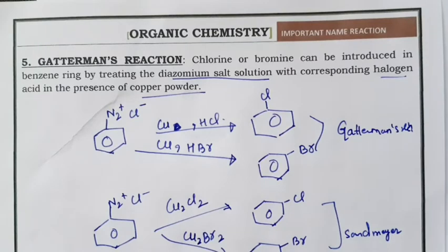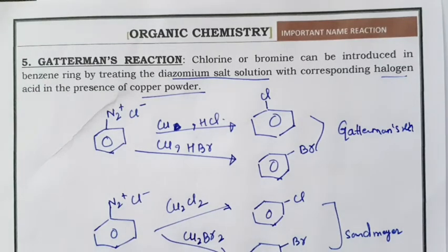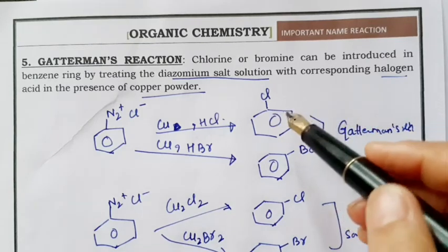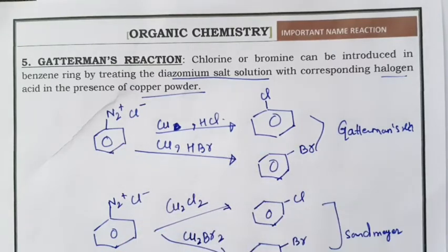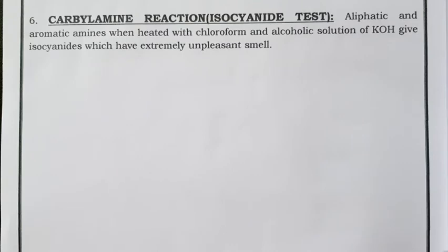In Gattermann reaction, copper and halogen acid are used, and in Sandmeyer, diazonium salt with cuprous chloride or cuprous bromide. Both products are the same, chlorobenzene and bromobenzene, and the substrate is also the same, but different reagents are used. Now this is the last name reaction.